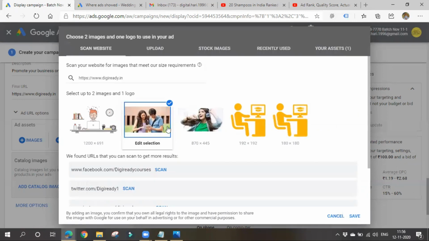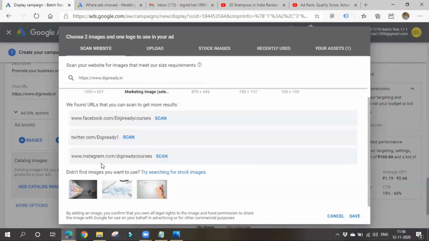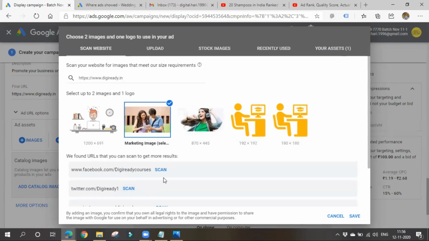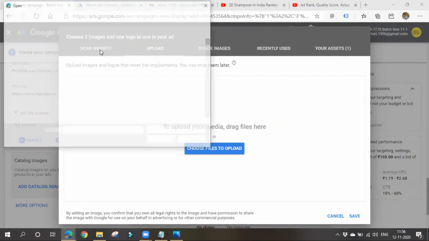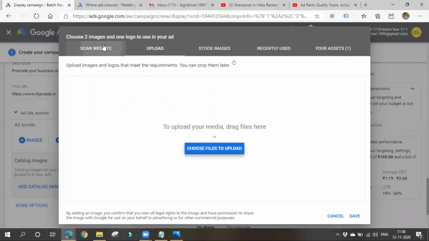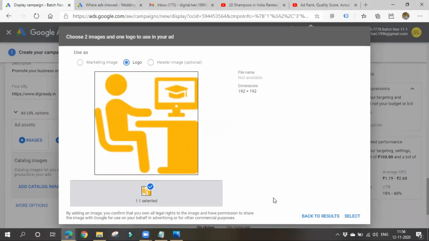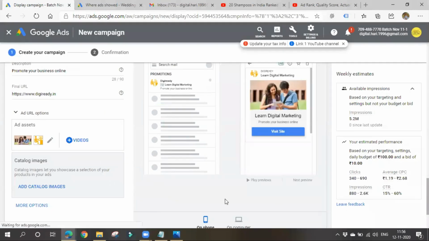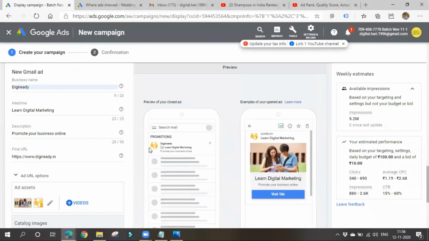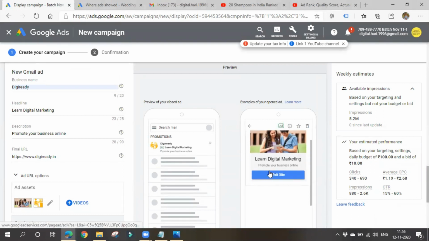So marketing image, select. I'll choose. You can also scan from Facebook sites and all. I'll upload one image. So first scan site only. It's okay, uploading again. I'll use this as a logo. Okay, save. So your ad will display like this. Here the logo will show like this, and after you go inside, you'll be seeing like this.